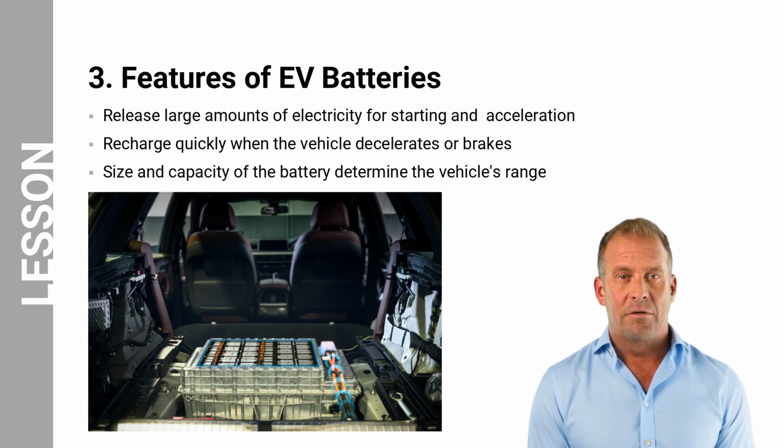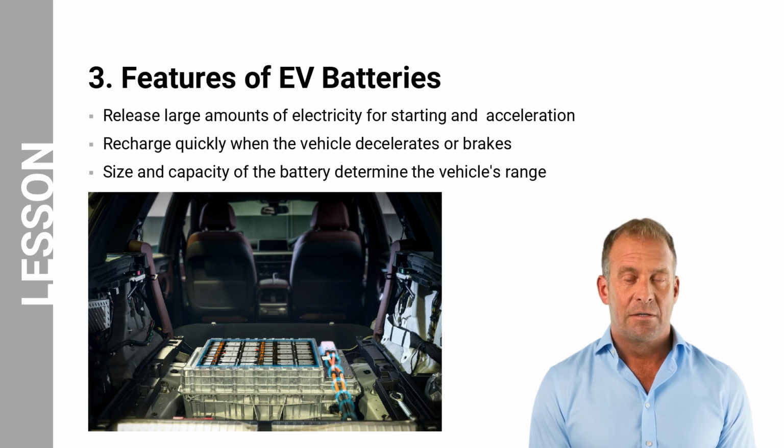The EV's battery not only stores energy but also recharges quickly during decelerating or braking moments. This regenerative braking system, which is a technology that allows an EV to convert the kinetic energy generated during braking into electrical energy, which is then stored in the battery for later use, harnesses the vehicle's kinetic energy, converting it back into electrical energy to recharge the battery. As a result, the battery gets replenished, ensuring it is ready for the next acceleration. The size and capacity of an EV's battery are the two main factors determining its range. The size of the battery refers to its physical dimensions, while capacity refers to the amount of energy that it can store.